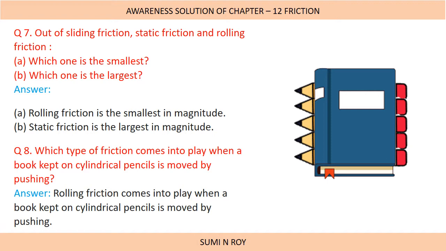Next, which type of friction comes into play when a book kept on cylindrical pencils is moved by pushing? As we can see from the figure, the book is rolling on the pencils. So rolling friction comes into play when a book kept on cylindrical pencils is moved by pushing.